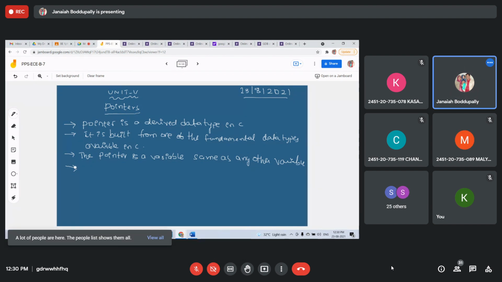A pointer finds the address of the variable, not the actual variable. The primary or fundamental variable stores the actual value of the variable, but a pointer stores the address of that variable.